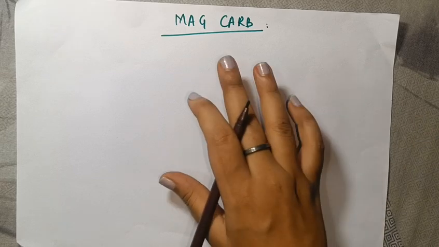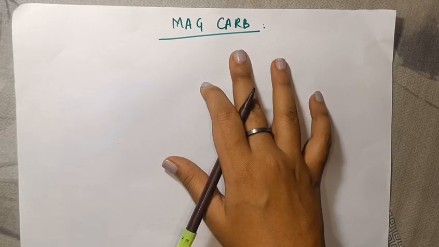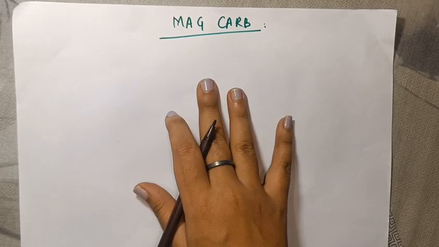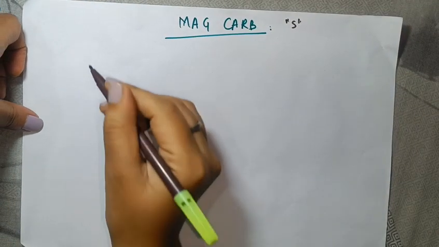Today we're going to do a constitution drug which is called Mag Carb. It is a salt made of magnesium and carbonate. Now there's a simple trick to remember this, and you have to remember a few S's, right? So when we remember a few S's, we have